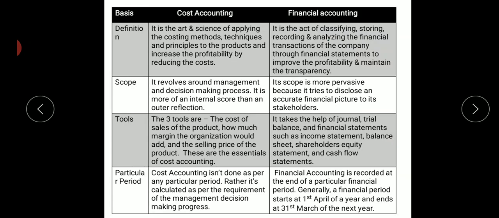Particular period. Cost accounting isn't done as per any particular period. Rather, it's calculated as per the requirement of the management decision making process. Financial accounting is recorded at the end of a particular financial period. Generally in India, the financial period starts on 1st April of a year and ends on 31st March of the next year.